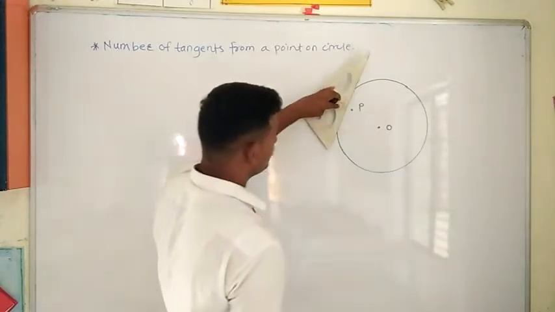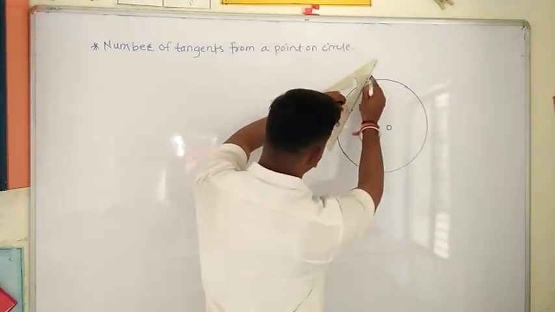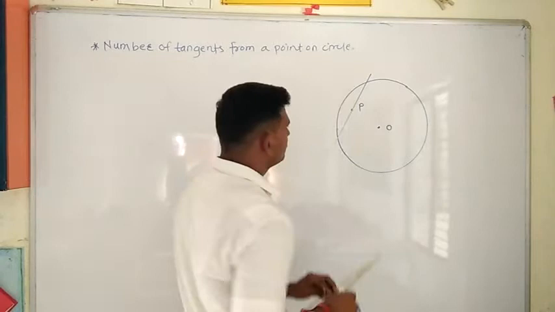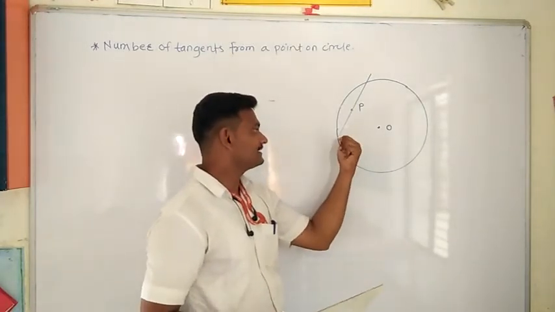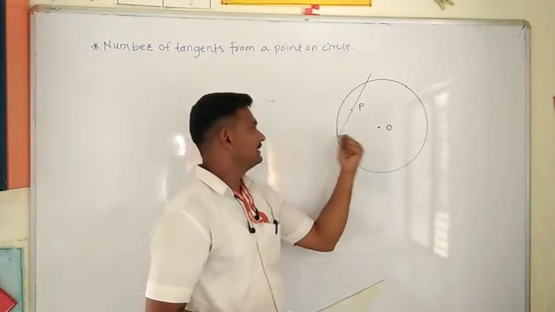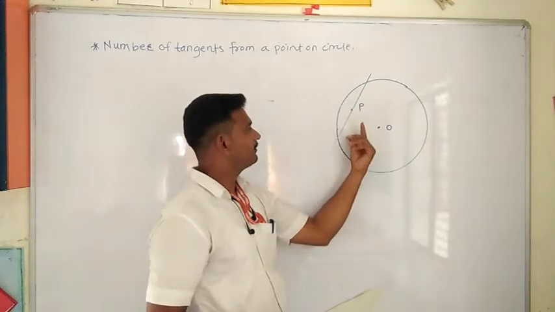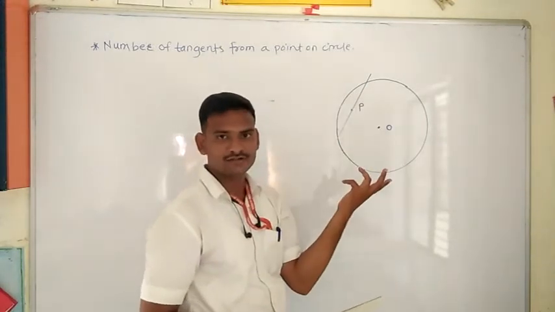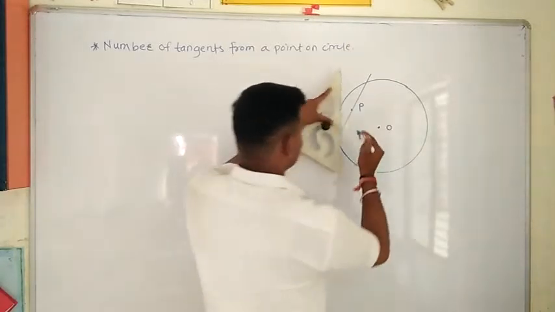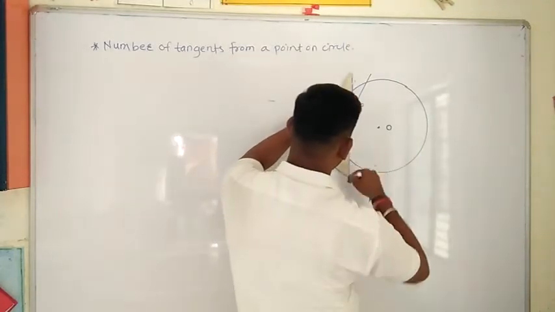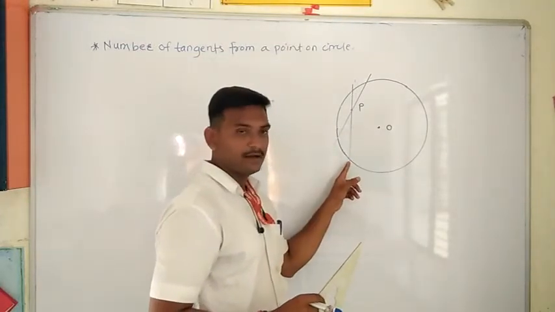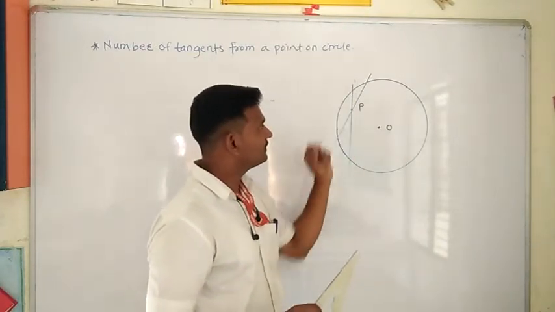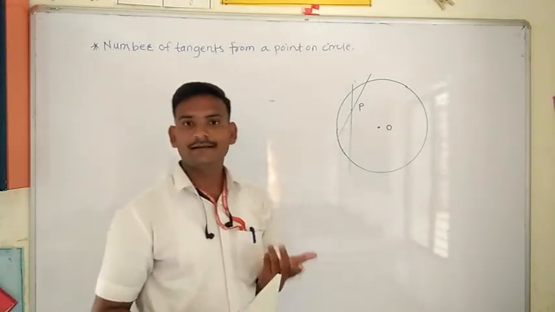First I will try to draw the tangents to the circle from the point P. I will draw a line like this. Is it a tangent? No, because this line is intersecting the circle at two points, this one point and this one point. Therefore, we cannot say that this line is a tangent to the circle. And I will try like this also. No, still this line is again intersecting the circle at two points, this one and this one. Therefore, this is also not a tangent.